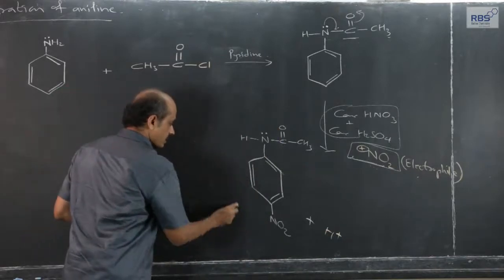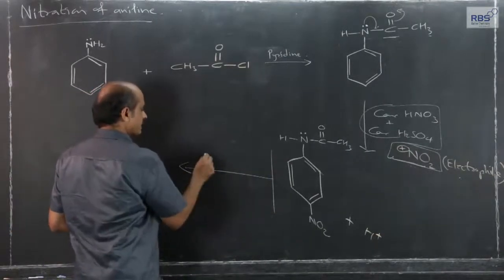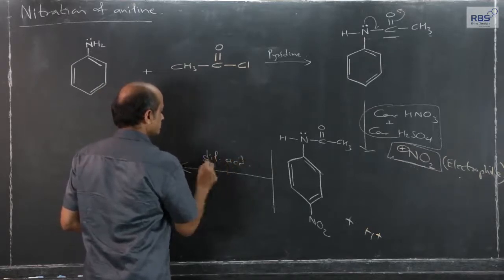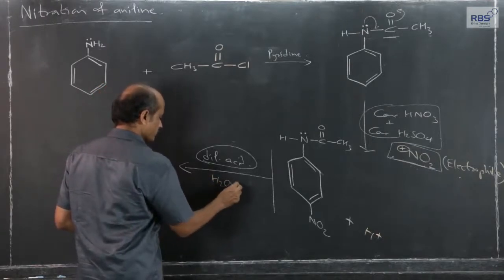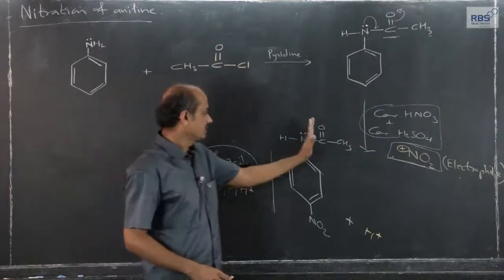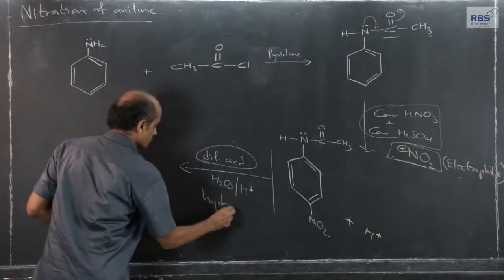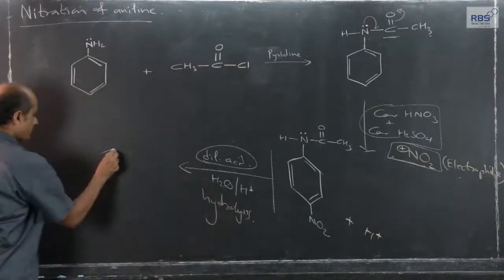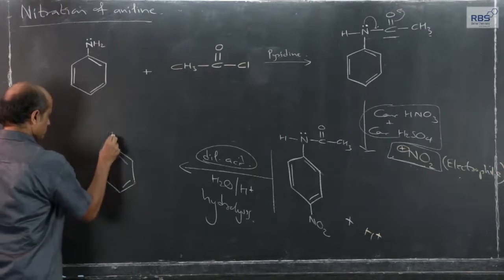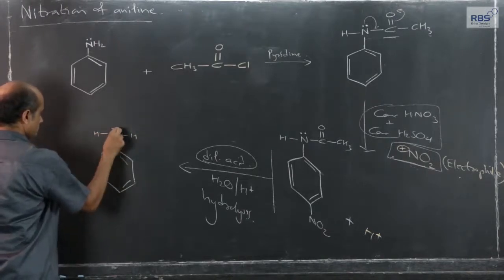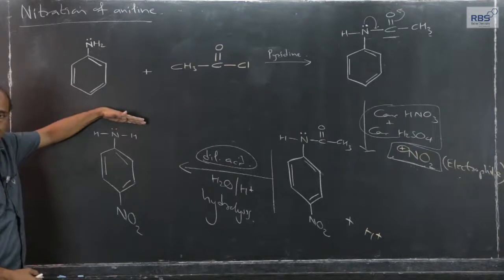We get this. After this is over, then if this is reacted with dilute acid, now it should be dilute acid, because water in large amount in presence of free H plus ions, it gets hydrolyzed, HOH, and after hydrolysis we get back NH2 and nitro group is already there. So, this is how we get para nitroaniline.